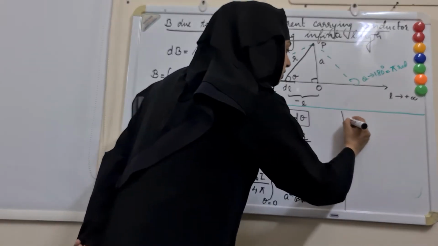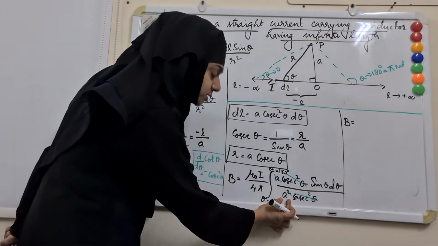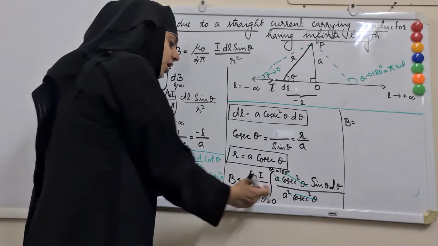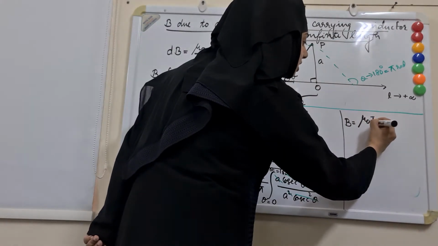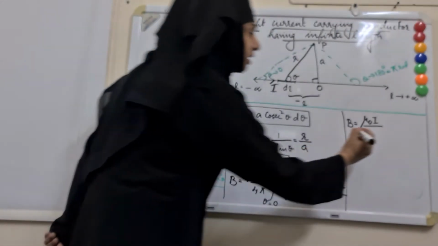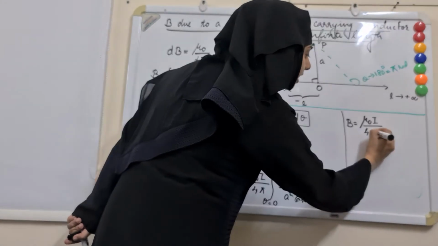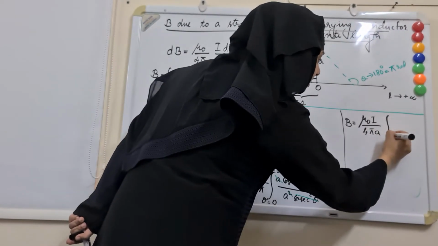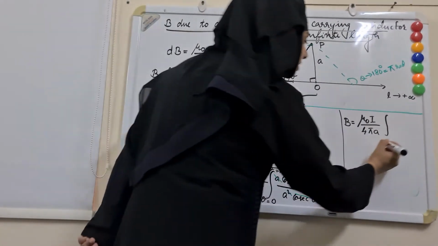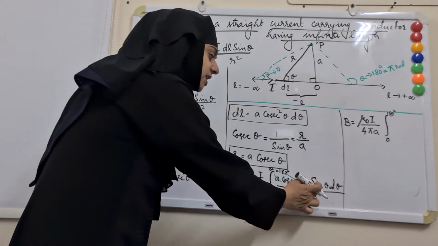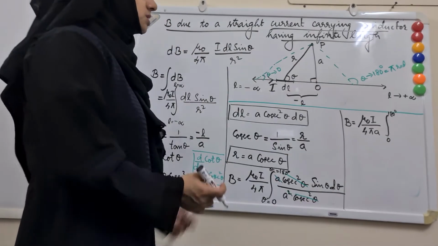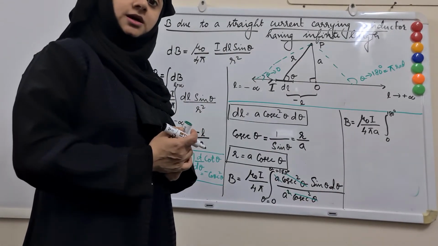So B is equal to, we have the constant values, and I am taking A also, which is a constant, out of the integral sign. So B is equal to mu naught I divided by 4 pi A, and then integral between the limits 0 to pi or 180 degree, and what we have is sin theta d theta. What is integral sin theta d theta?